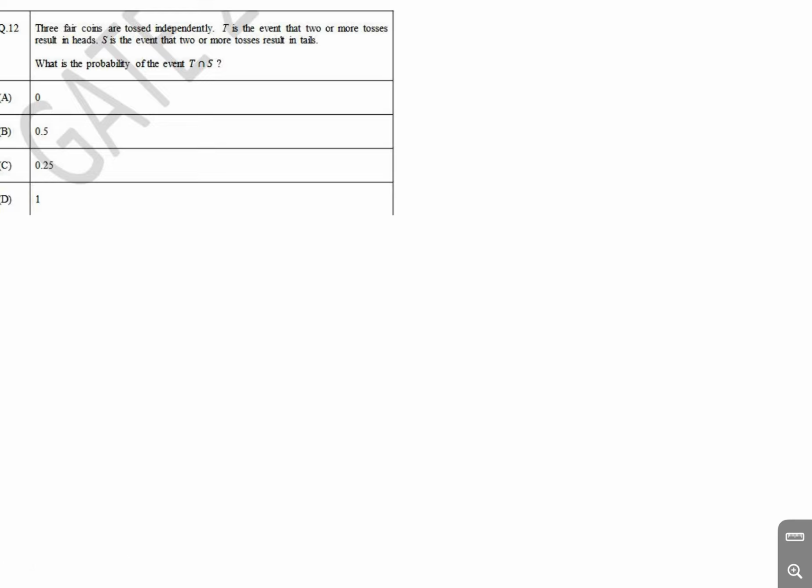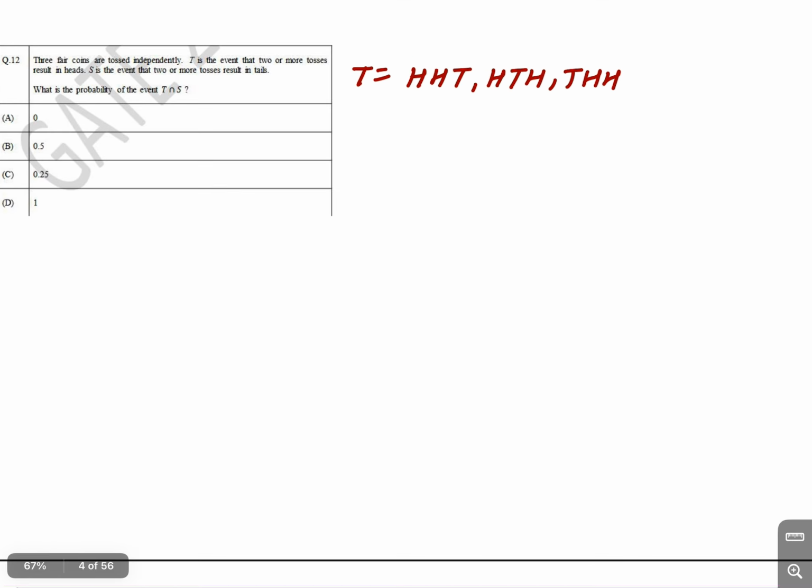First of all, we have to write the event T. T is the event that two or more tosses result in head. So two heads: head head tail, head tail head, and tail head head, and then three heads.